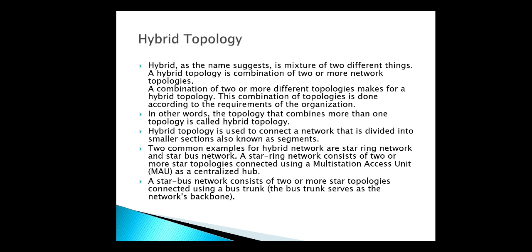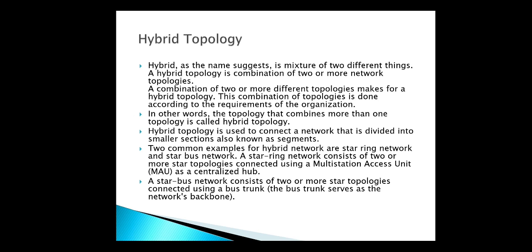Next one is the hybrid topology. As the name suggests, it is a mixture of two different things. It is the combination of two or more network topologies. Combination of two or more different topologies makes a hybrid topology. It is done according to the requirement of a particular organization. In other words, the topology that combines more than one topology is called hybrid topology. It is used to connect a network that is divided into smaller sections, also known as network segments. Two common examples of hybrid networks are star ring network and star bus network.